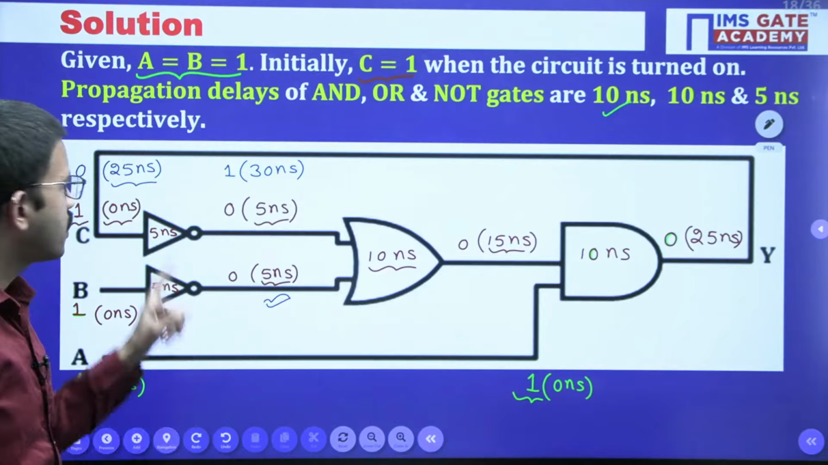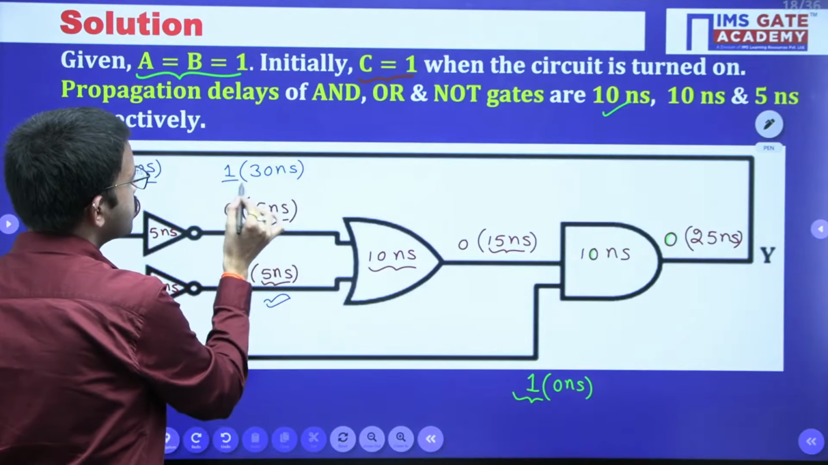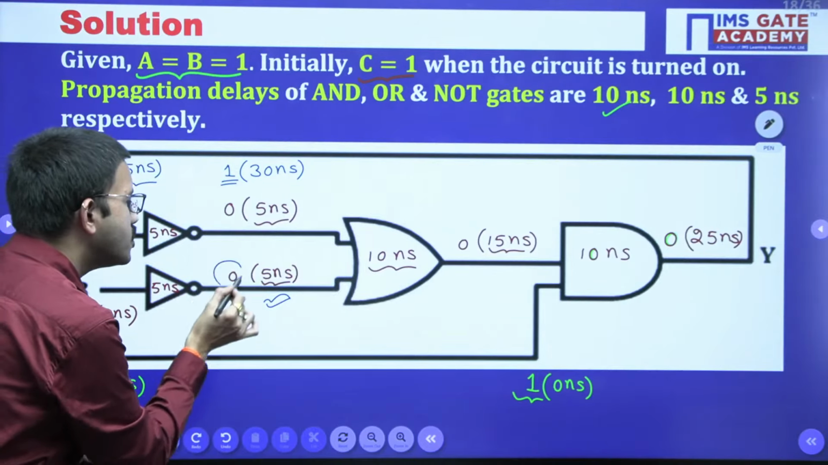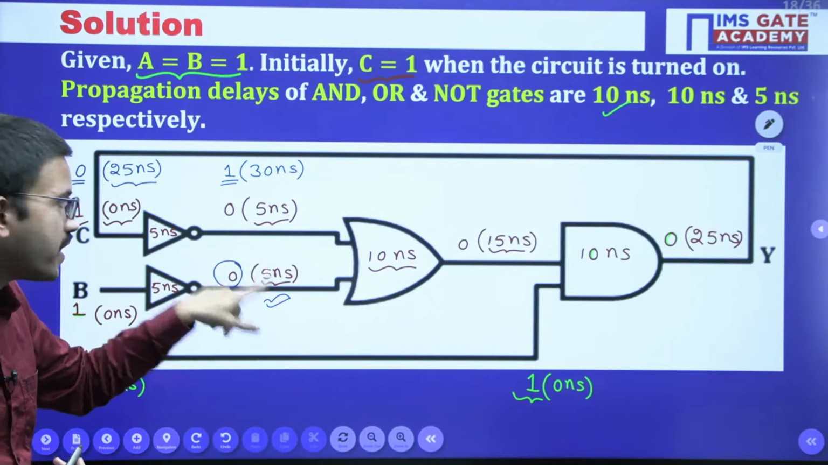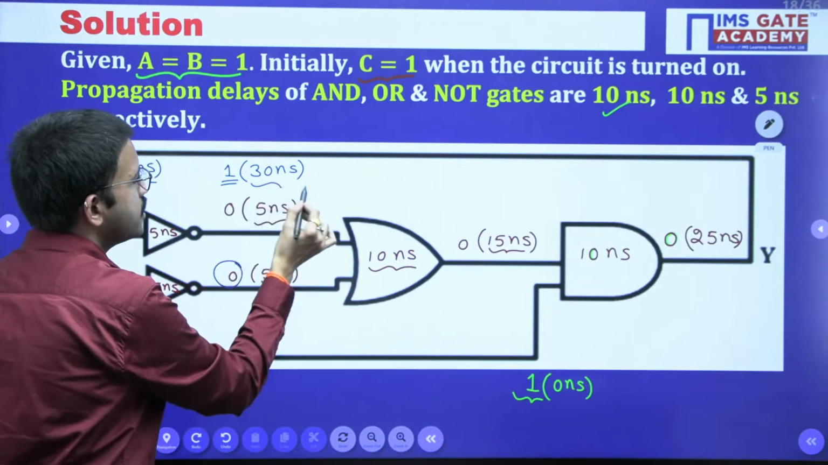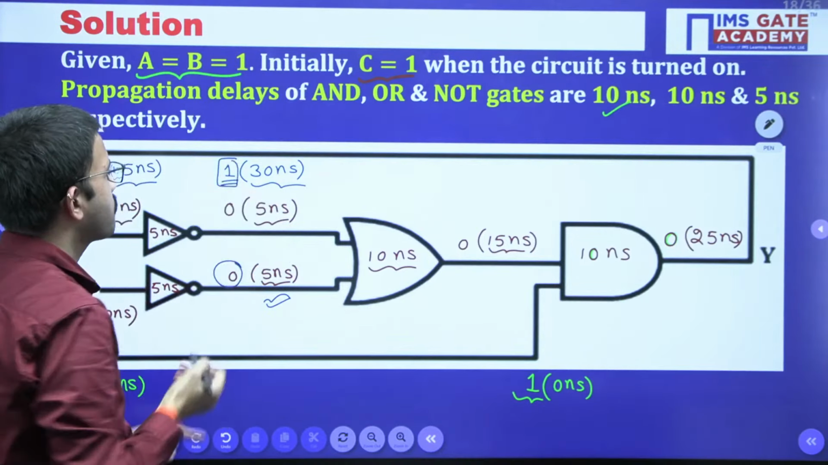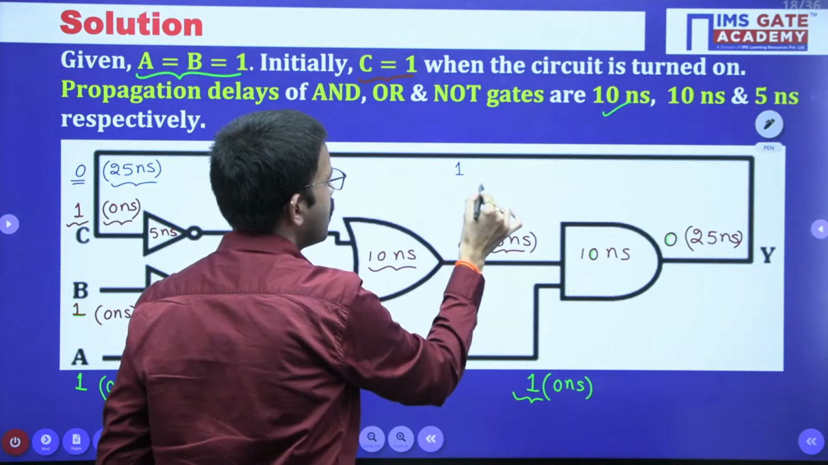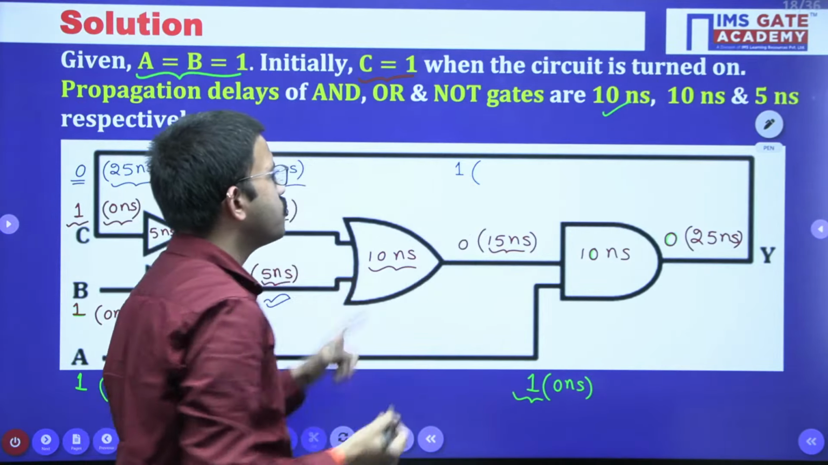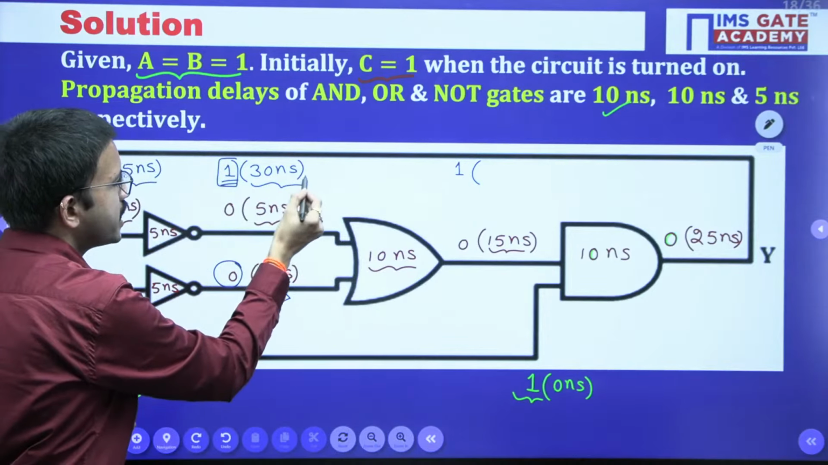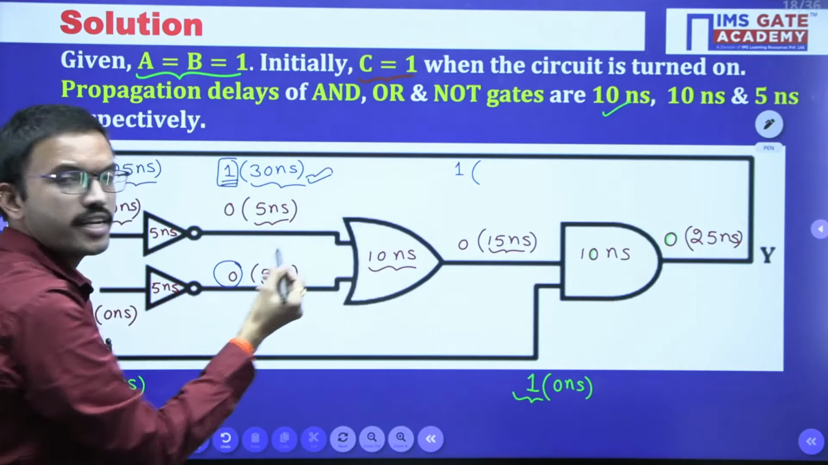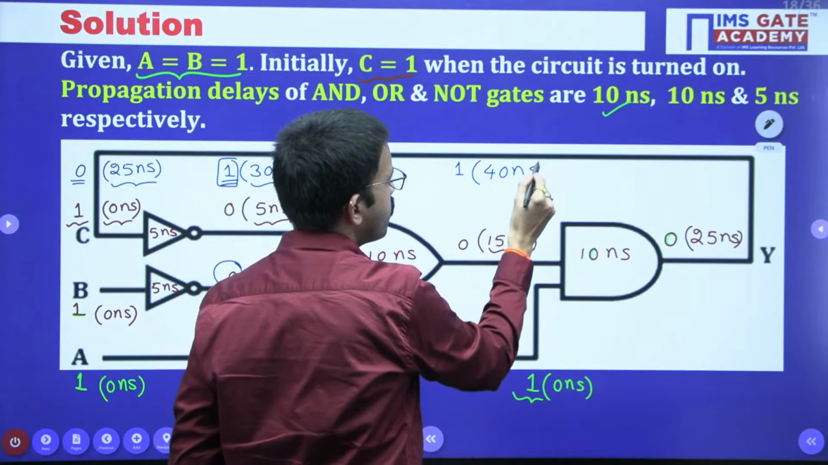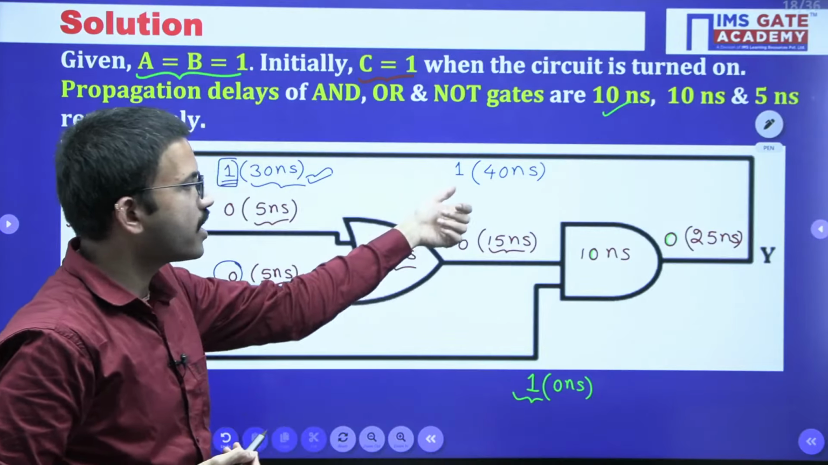Now in this case, for this OR gate you are having two inputs. One input you already have 0 at 5 nanosecond only, but now at 30 nanosecond you are getting the other input as 1. 1 plus 0 is nothing but 1. Now this output 1 you will get at what time? 30 nanosecond plus 10 nanosecond, that is nothing but 40 nanosecond. At 40 nanosecond you are getting the output of OR gate as 1.